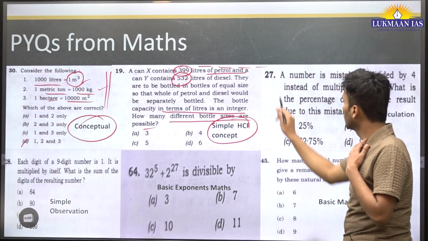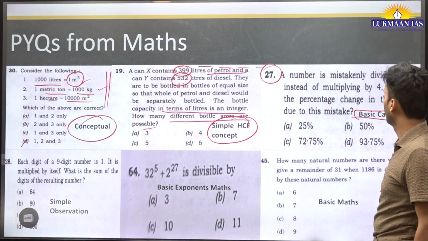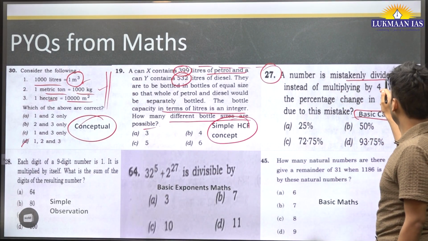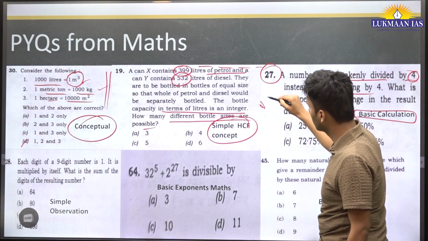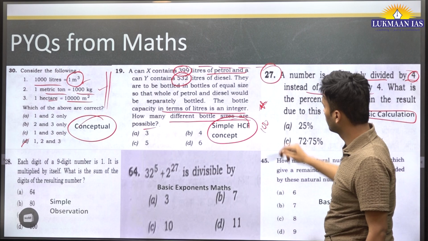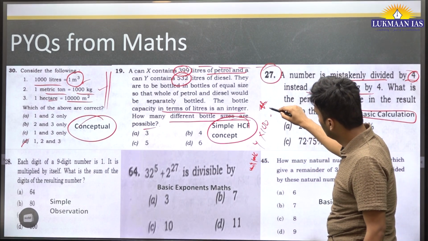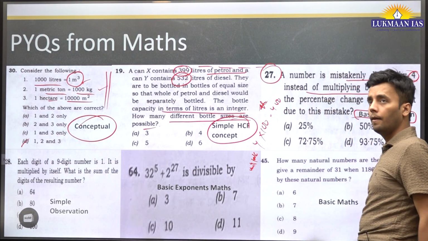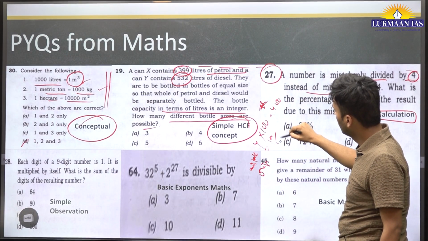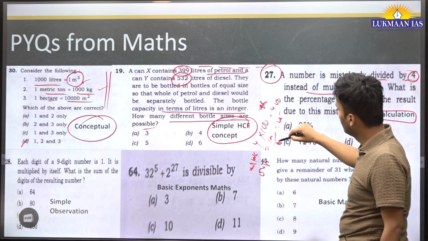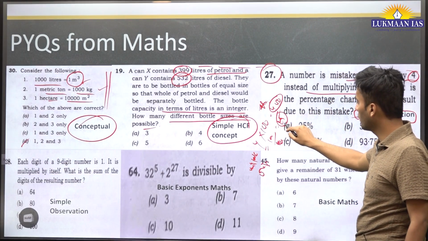Okay, let's see the third question. This is a basic calculation question. A number is mistakenly divided by 4 instead of multiplying by 4. So there was a number x. Now suppose that number is 100. The mistaken number is 400. And what is the original number that should have been? That is 100 by 4, 25. So this is the mistaken number and this should be the correct answer.